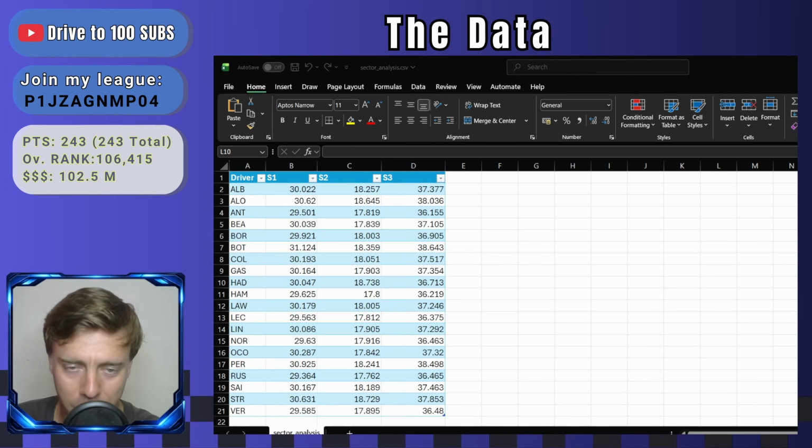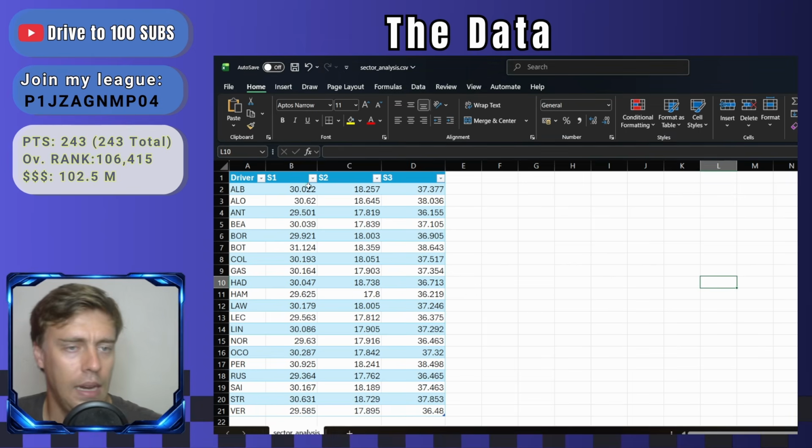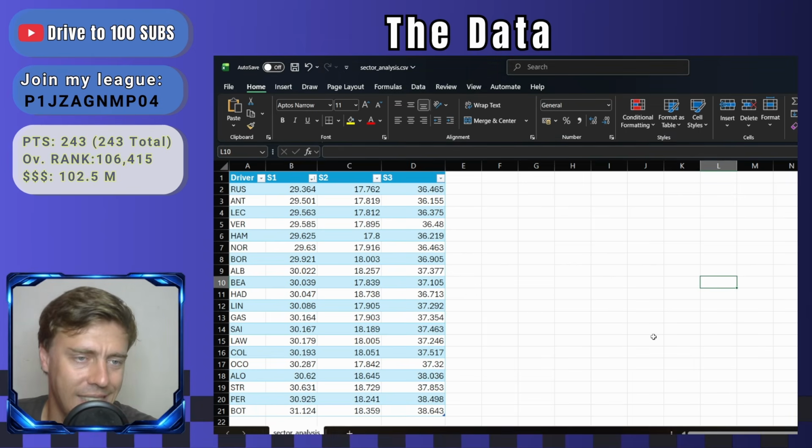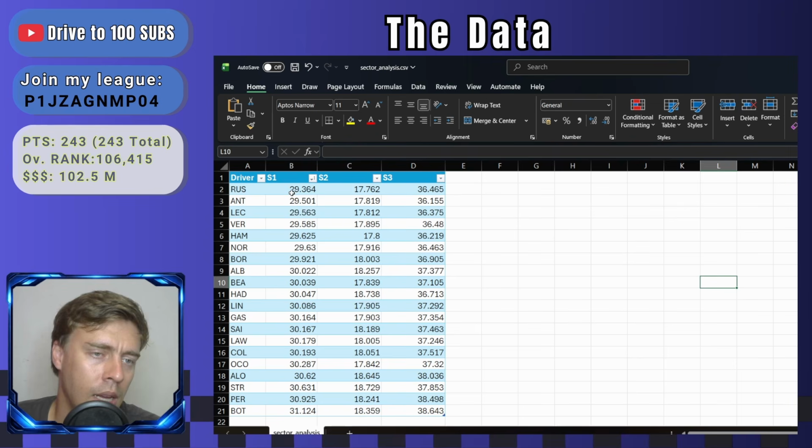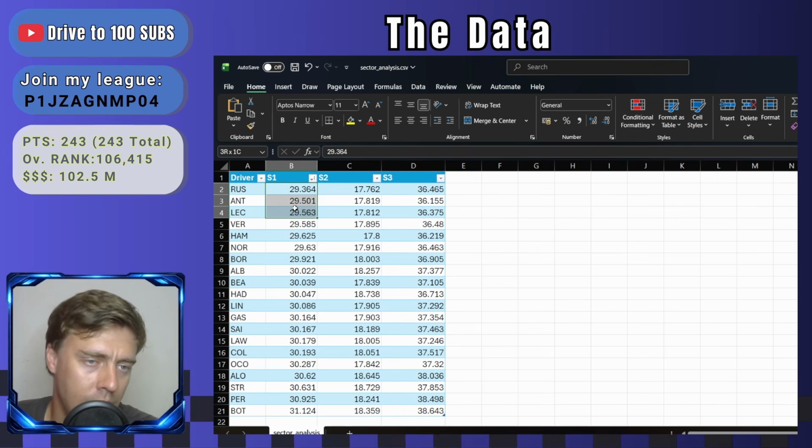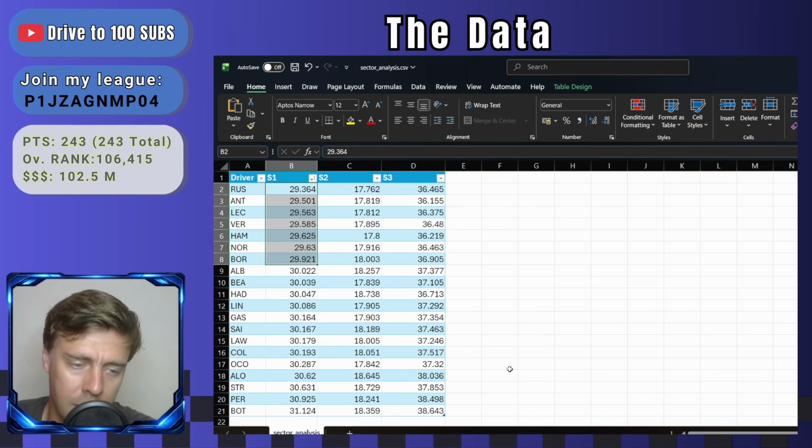But okay, so sector analysis. Let's see who was dominating in sector 1. So Russell, Antonelli, Leclerc, Verstappen, Hamilton, Norris, and then Bortoleto, quite interestingly. They are up there indeed. And Hadjar, okay, slightly behind.